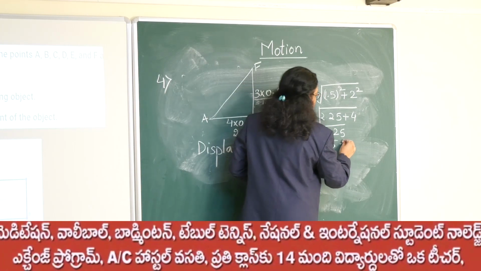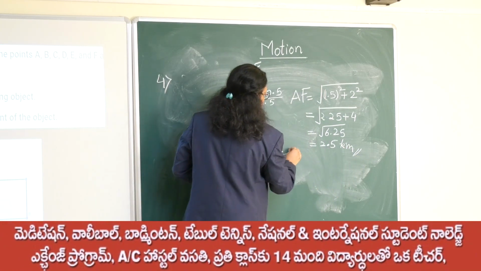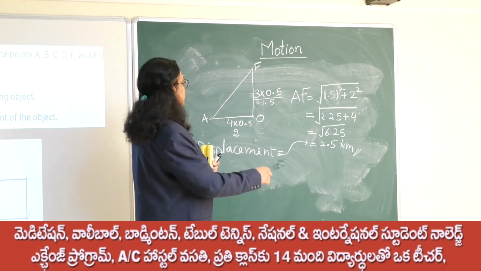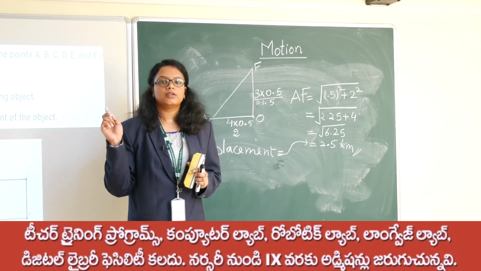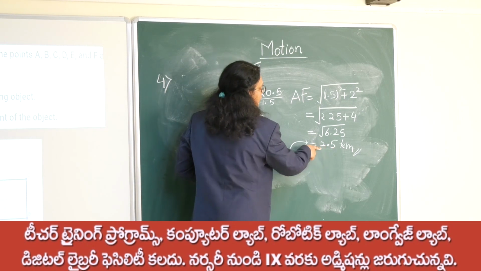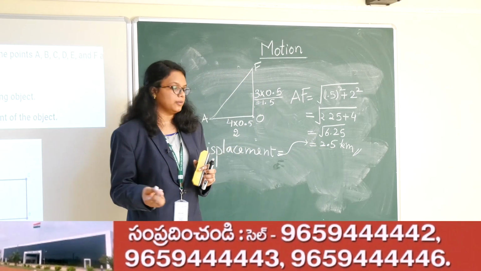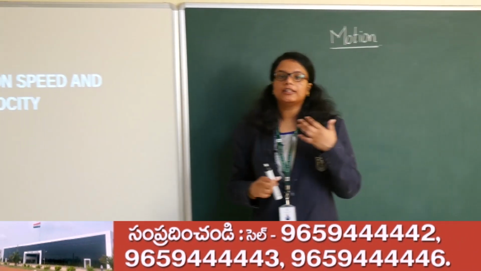So 2.5 kilometer is the displacement travelled by the object when it moves from A to F, which we have found through the Pythagoras theorem.